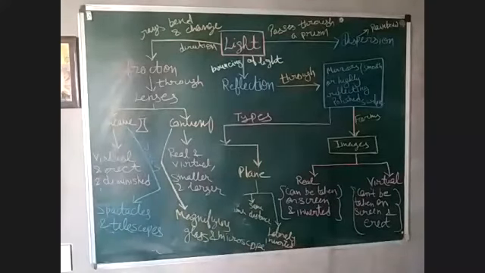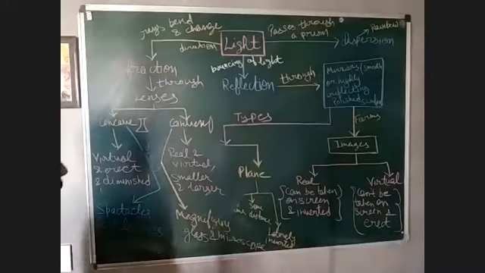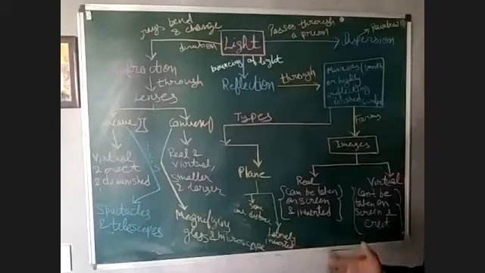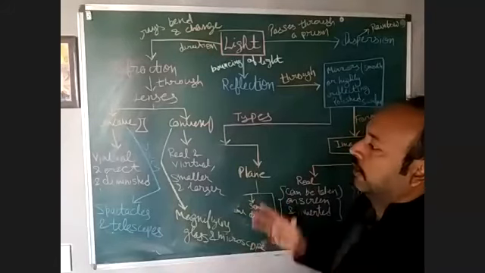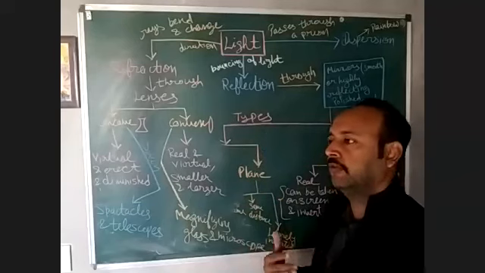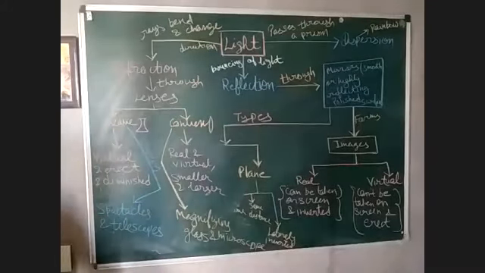So dear children, this is all about this chapter what you have done, right? Very simple chapter, very important chapter, light. Class 7, class 8, then class 10, then class 12 physics. So you will study this chapter. But the difference will be that the base will be the same. Basics will be this only, but you will read in the explanatory form. More deeper and deeper towards the light.